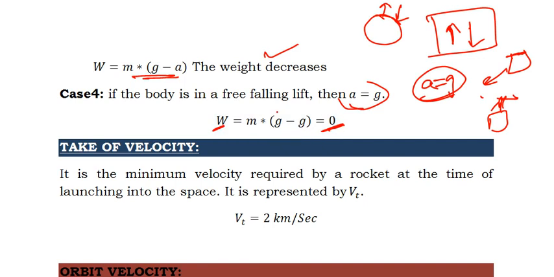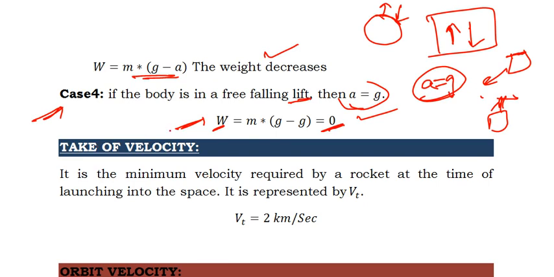So when the rope of the lift is broken, the people will go gaga, thinking, oh my god, what's happening. Because they won't feel their weight, they won't realize what is happening either. The weight of the body will be equal to 0. This is the weight of a body in a freely falling lift. So the weight of a body in a freely falling lift will be 0.